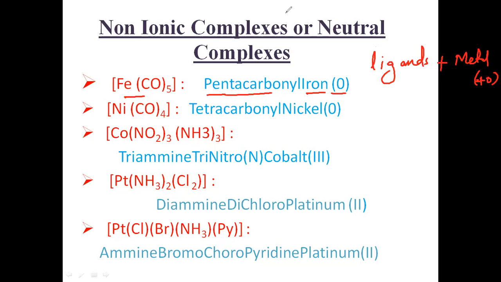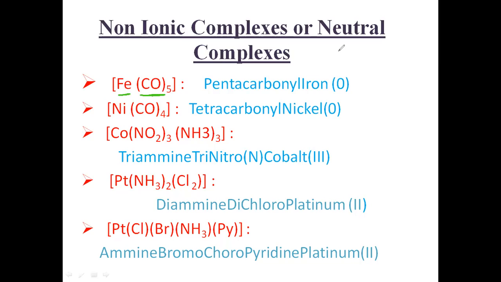See here, this is a central metal atom which is iron, and this iron is coordinated with 5 carbonyl ligands. So we need to give a name for this particular complex. What you have to remember is that you must first write the ligand's name followed by the metal. What are the ligands here? Here 5 carbonyl ligands are there.